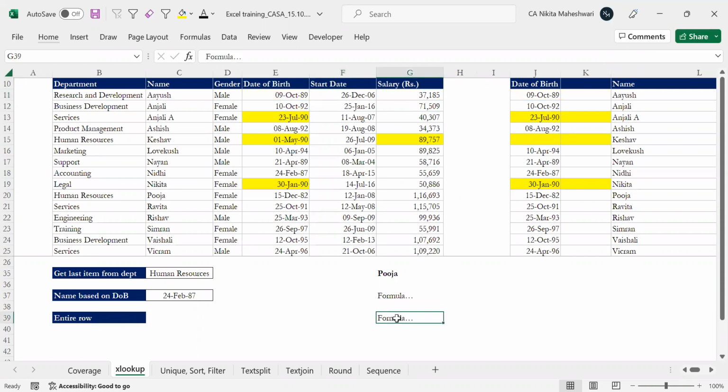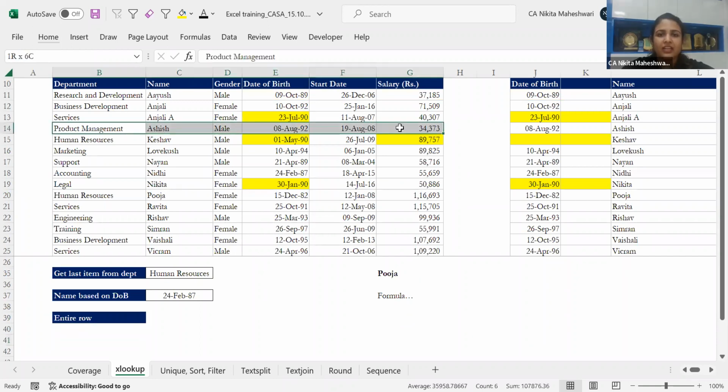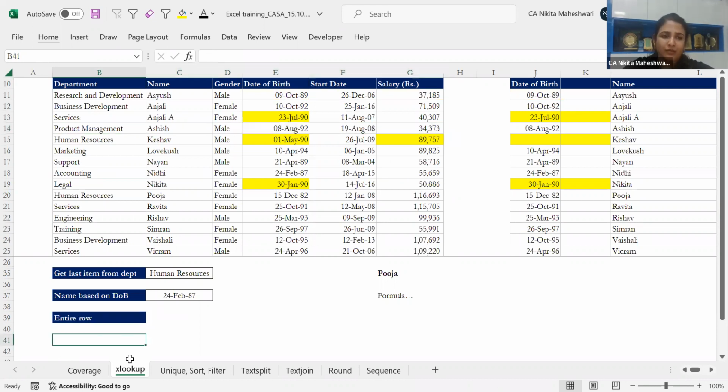Okay, thanks. Now coming to the last portion of XLOOKUP: how do I get the entire result in one go? Let's say, for example, my VLOOKUP was there and I wanted to find out research and development. Let's say this is the head now. And I want to find out the name of the person, the gender, date of birth, place of birth, start date and the salary. I'll have to put 5 different VLOOKUP formulas for this particular information. This can all be done by XLOOKUP in one go.